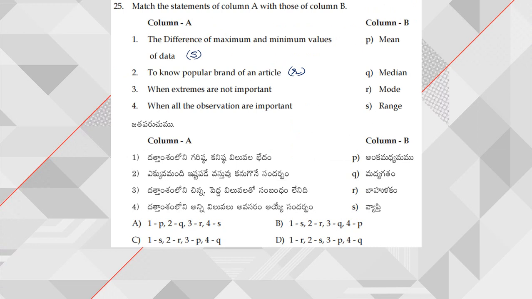When extremes are not important. So because of extremes, which is not affected. So it is nothing but the median, because the median exists at the center of the data. When all the observations are important, then we can go for the mean. So SRQP, option B is my answer here.